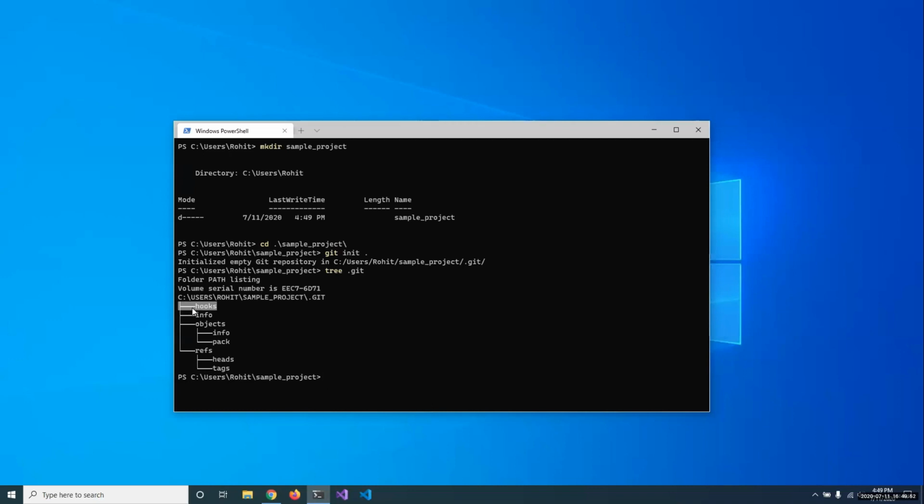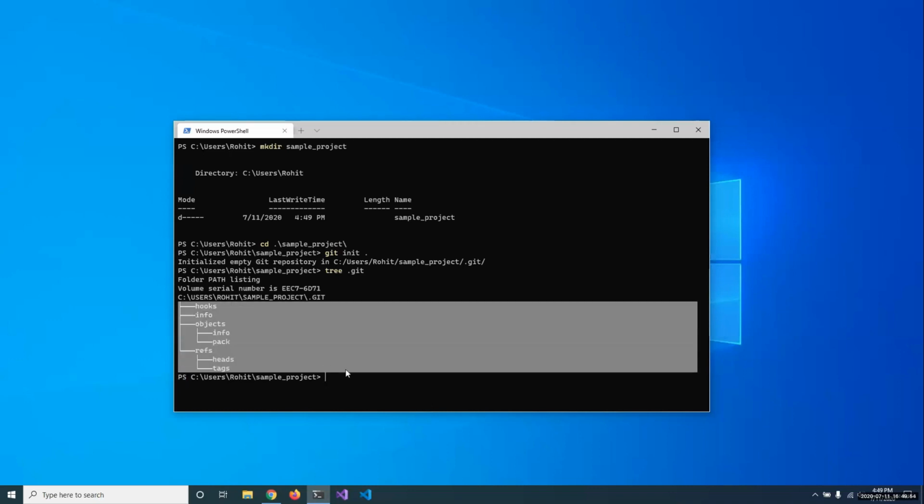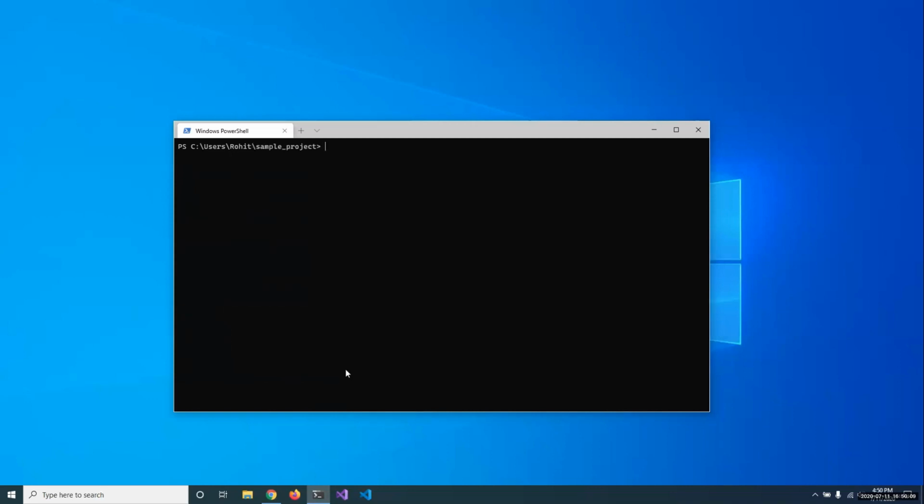As you can see, it contains a lot of other folders and objects which are going to be used by Git for tracking our files. So now I'm going to put some content into the repository. Let us create a new file, and let that file contain information about your speaker. I'll name it speakerinfo.md.